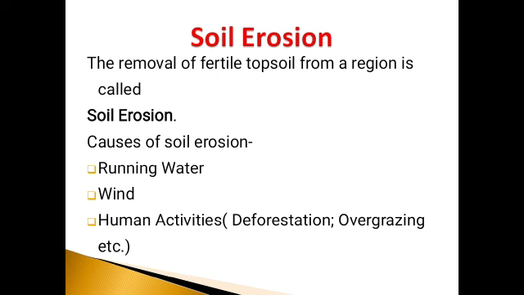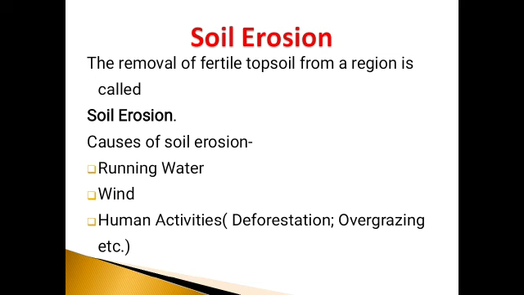We can stop soil erosion. How, can you think? As I told you, in soil erosion, topsoil is carried away. So, if we are able to bind the soil, we can stop the erosion. So, who helps us to bind the soil?